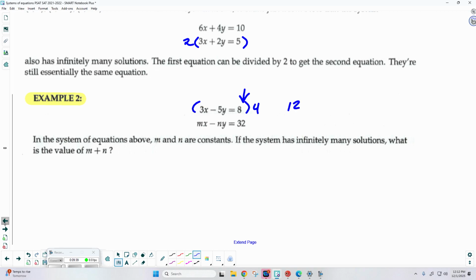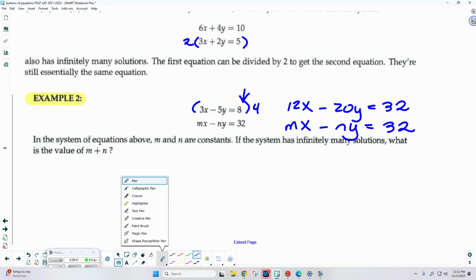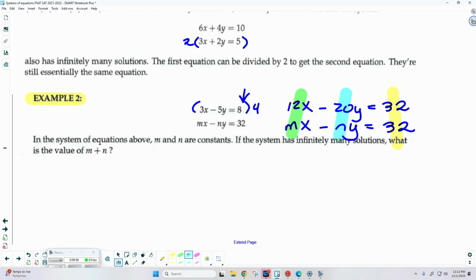This would give me 12x minus 20y is equal to 32. And we didn't do anything to the second equation. mx minus ny is equal to 32 now. So now that those constants are identical, I know that those x coefficients should match up, as well as those y coefficients.